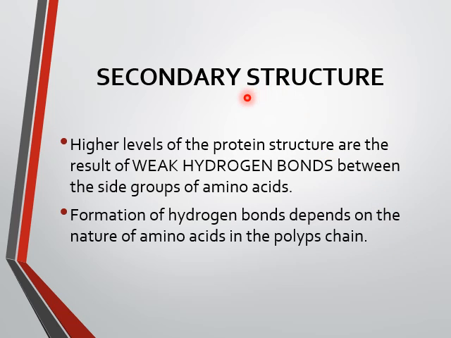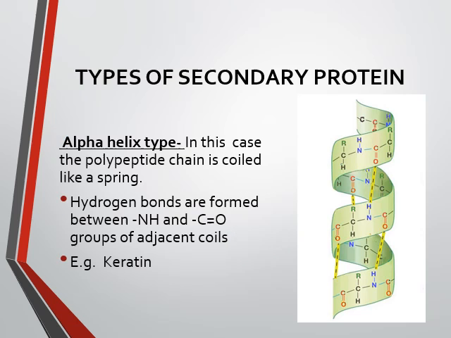Secondary structure. Higher levels of protein structure are the result of weak hydrogen bonds between the side groups of amino acids. Formation of hydrogen bonds depends upon the nature of the amino acids in the polypeptide chain. So, types of secondary structure. The first is the alpha helix type.